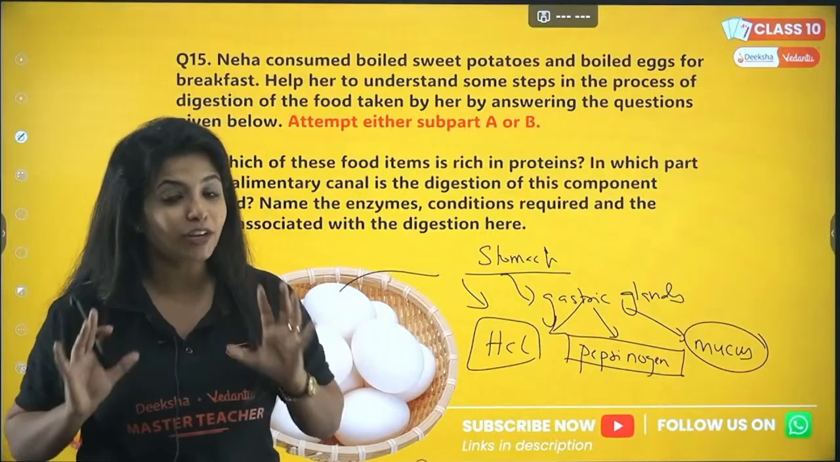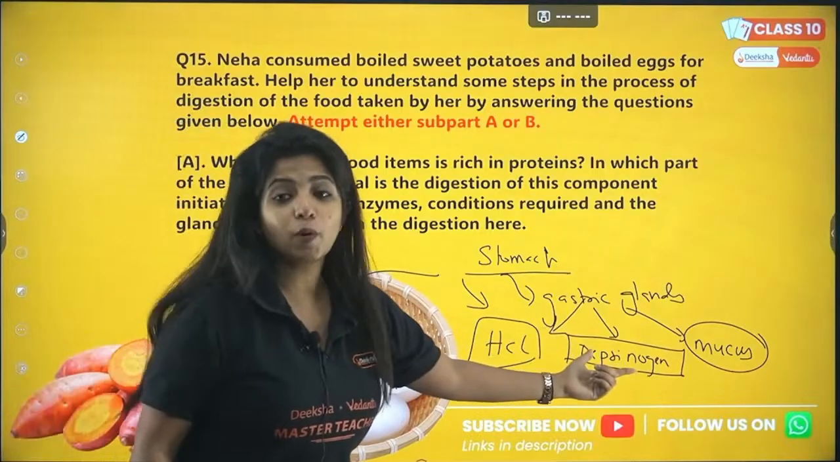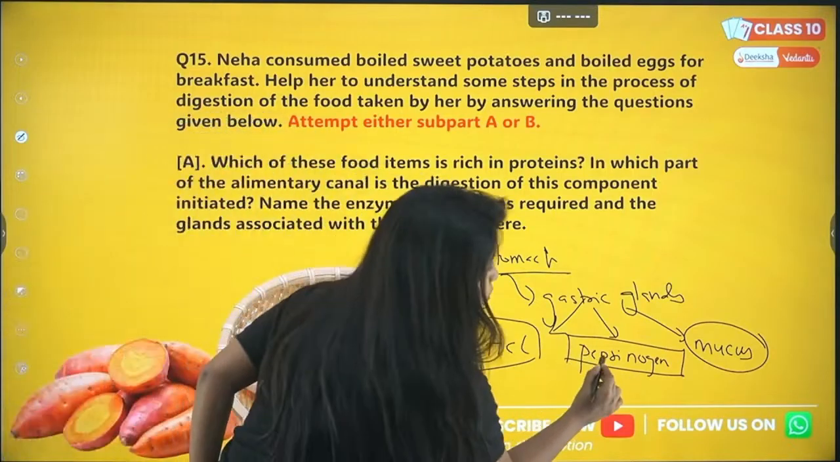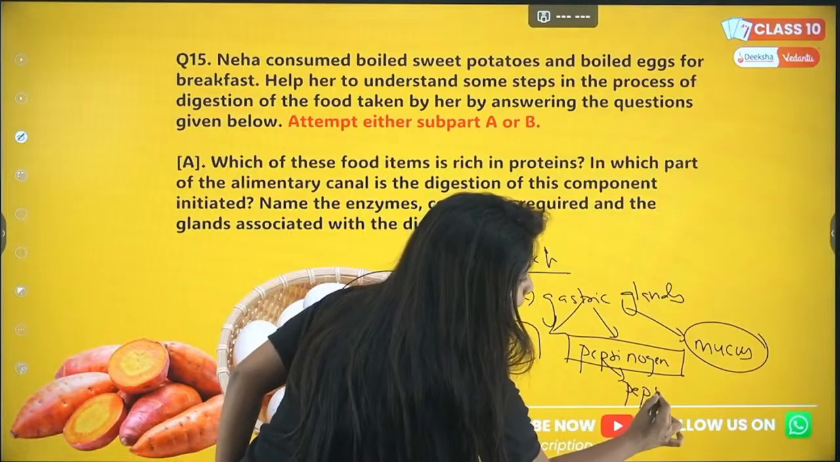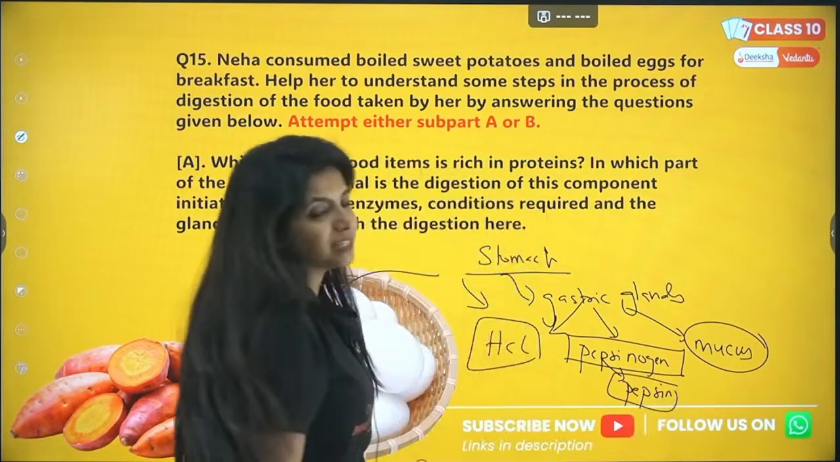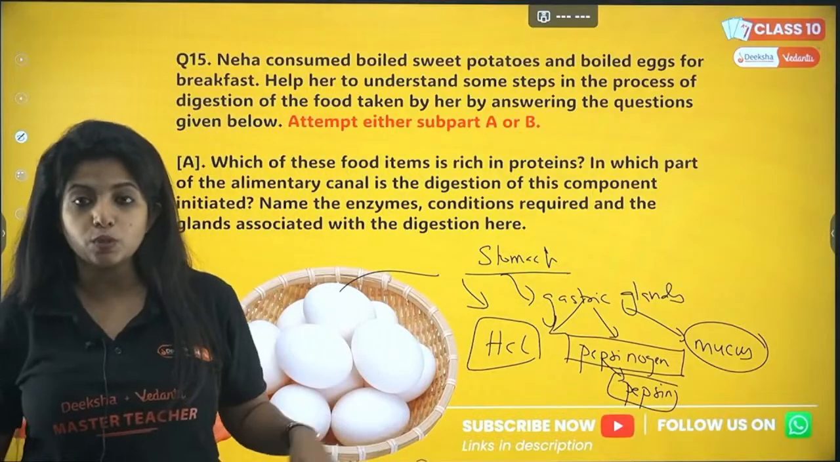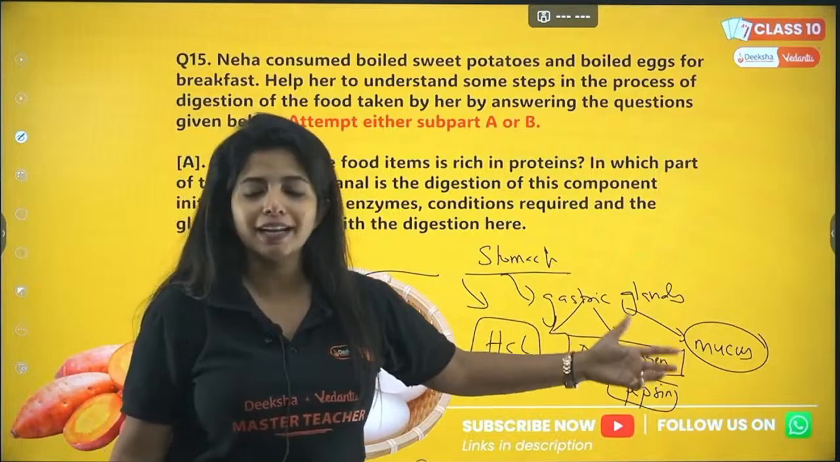My dear children, we have not come across the enzyme until now because you just spoke about the inactive form of it. Inactive form of the enzyme is pepsinogen. The actual enzyme which breaks down the protein is pepsin. What are the conditions? It needs an acidic pH and it is coated by the mucus. What are the glands? It is the gastric gland.